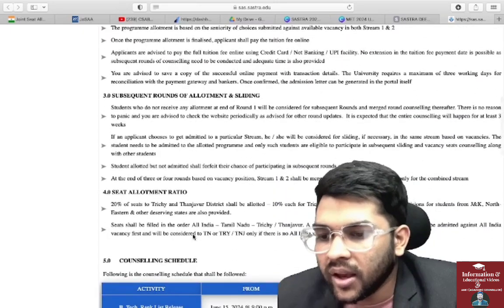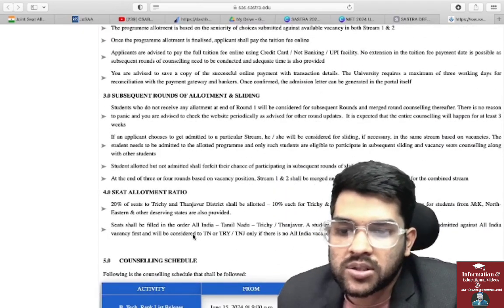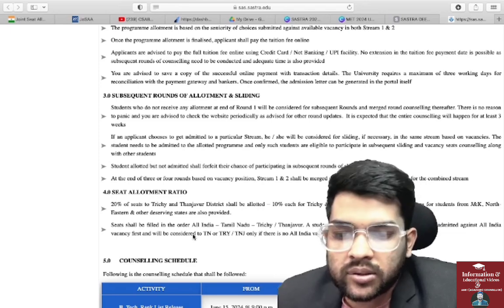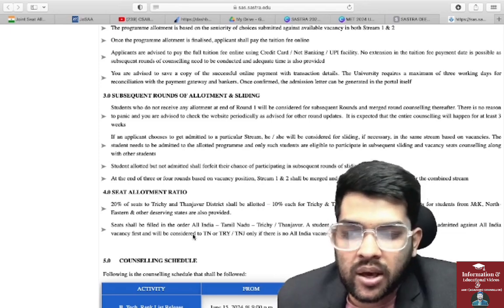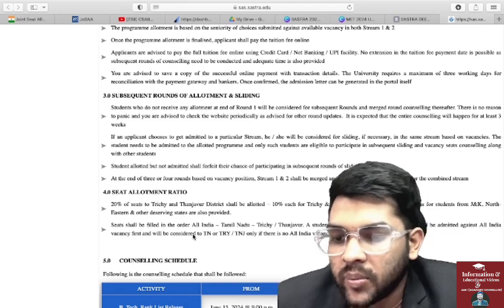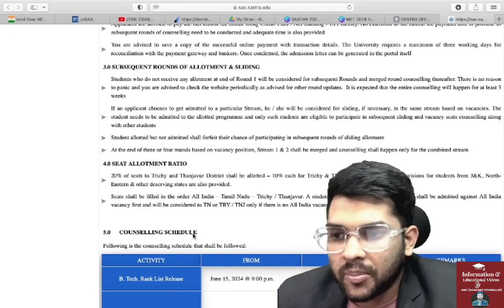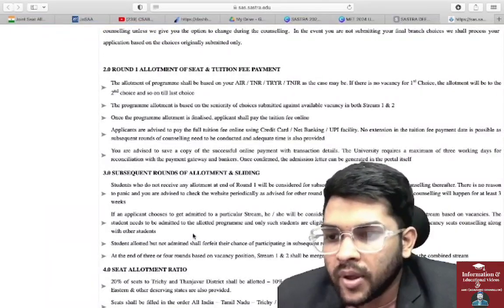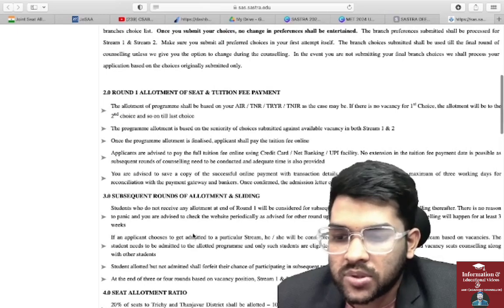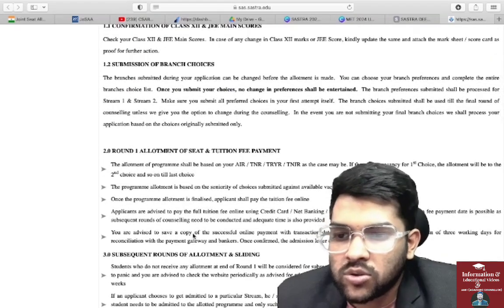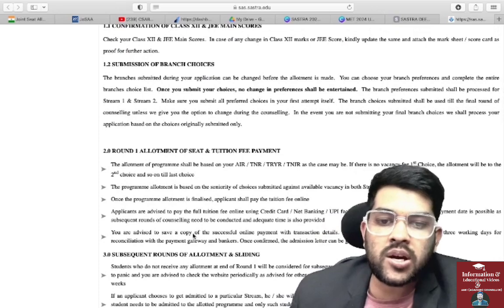Here is the seat allotment ratio: 20% of seats will be given to the district allotted, 10% each for Trichy and Tanjore districts. There is also some reservation available for JK, North Eastern and other deserving states. These are about the reservation, and payment you have to do through credit card, net banking, or UPI facility. These are the options they are providing, and once you submit your choices, no change in the preference is allowed. So please try to do it very carefully.